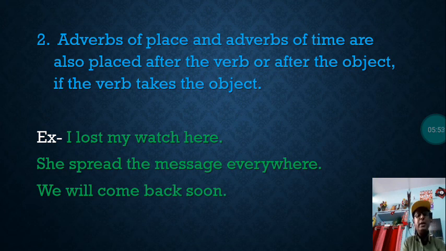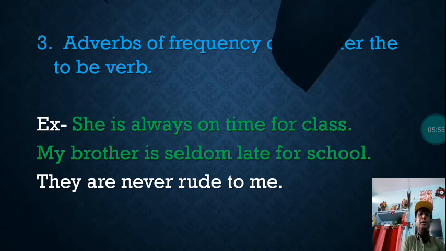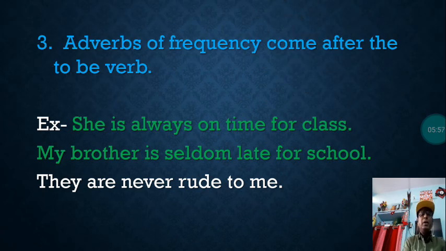So let us now see another usage of adverbs. Adverbs of frequency come after the to be verb. The to be verbs are am, is, are, was, were, etc. These are different forms of the to be verb only. The usage of am, is, are that you do is called the to be form of the verb.